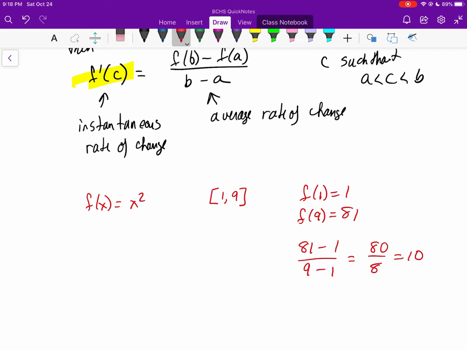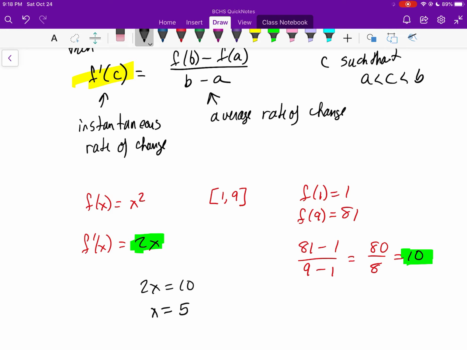And so over here, if we find our instantaneous rate of change, this f prime of x, that's going to be 2x. And there will be a point where this instantaneous rate of change is equal to this average rate of change. When does 2x equal 10? That would obviously be when x is equal to 5. And that's finding the value that exists.